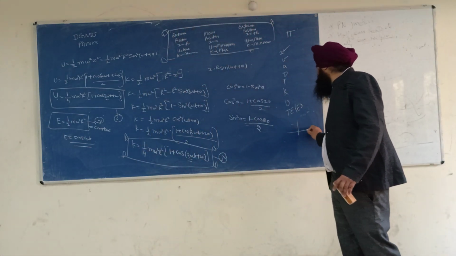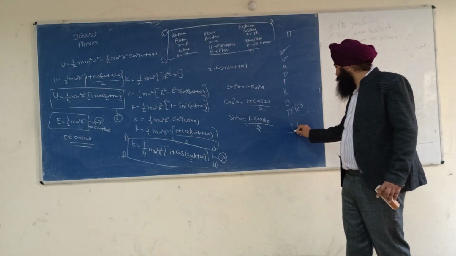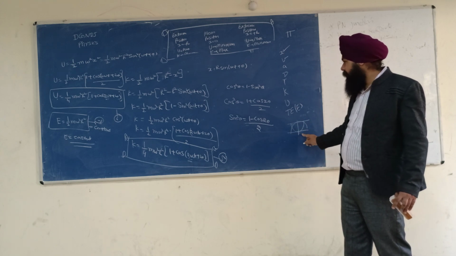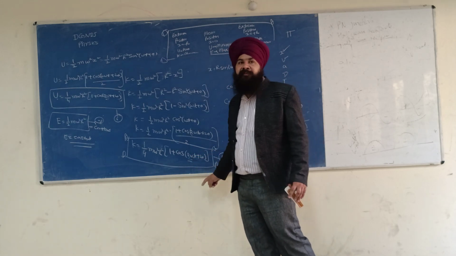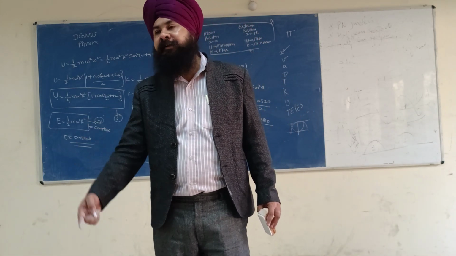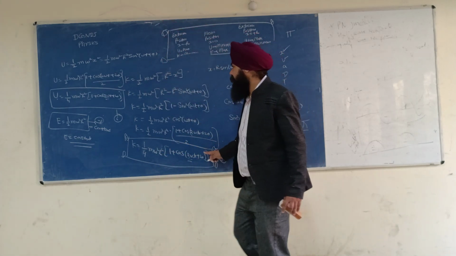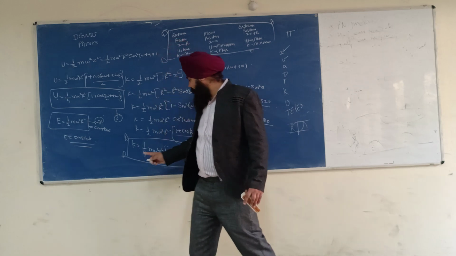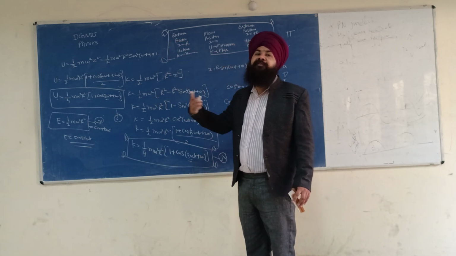We have taken a graph for kinetic energy and potential energy. And lastly, we have seen the expressions for kinetic energy and potential energy, and we have seen that both the energies are out of phase, and they execute SHM with double frequency.